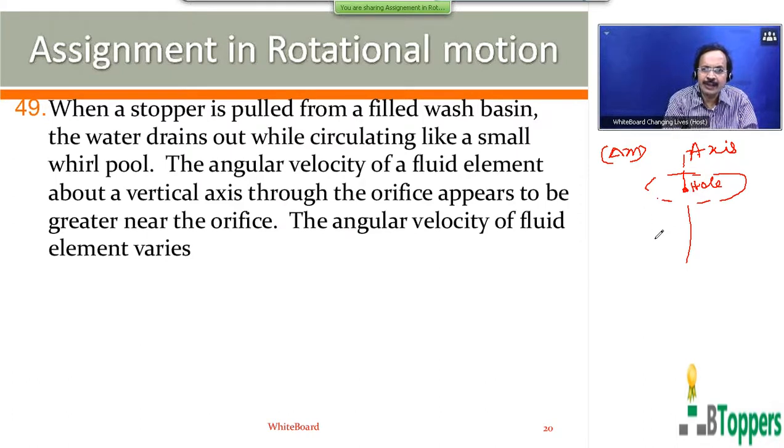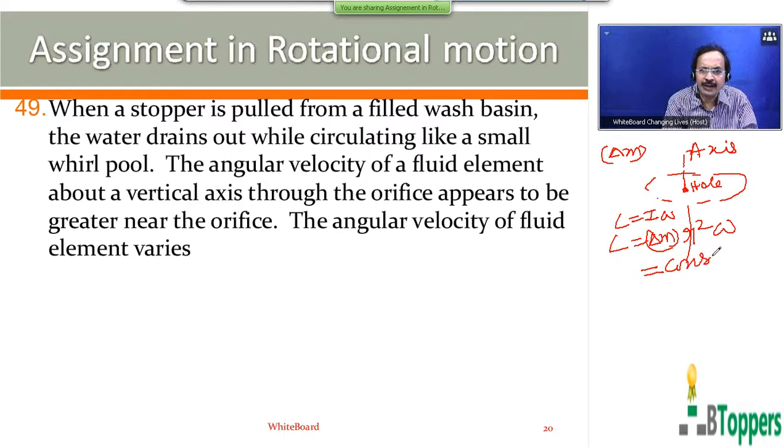So the angular momentum of the fluid element about the vertical axis you can write as the product of its moment of inertia and angular speed of rotation. The moment of inertia of the fluid element you can write as delta m into r square.